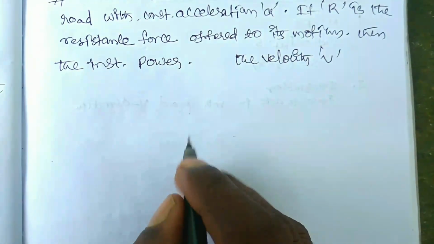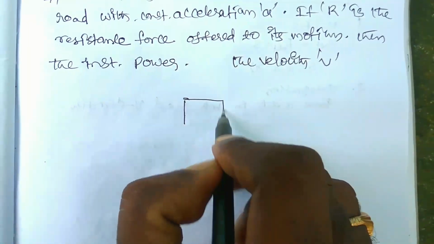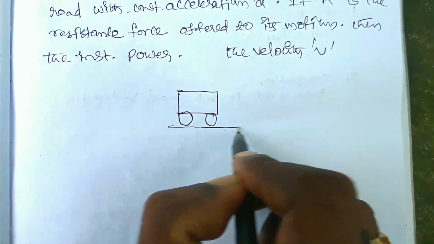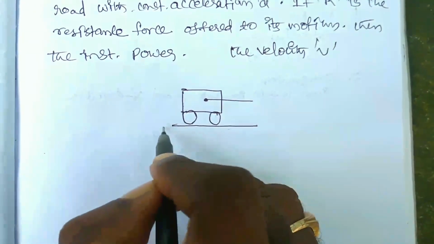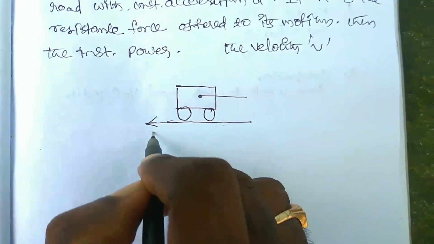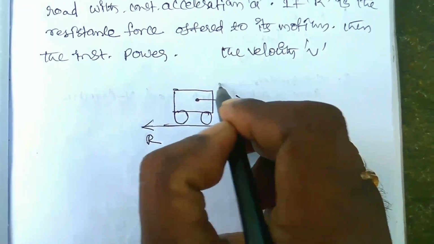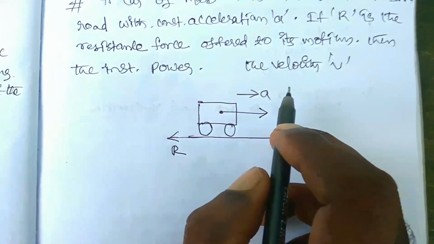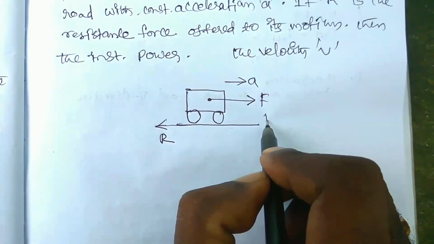For example, this is a car which is moving on a horizontal road, right? So here the resistance force will be acting in this direction, and the force will be acting in this direction. So this is the motion of the body with constant acceleration, and it gets the velocity v.